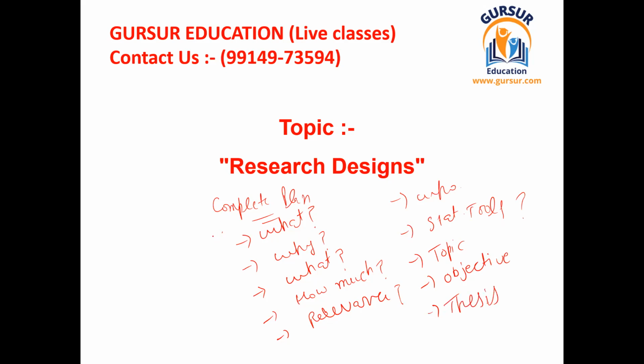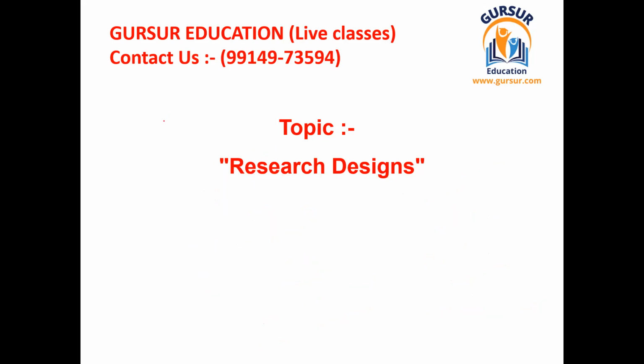This is a complete structure or complete plan. For conducting any kind of research, a complete plan should be there, and this plan, which involves the answer of all these questions, is known as research design. This is a very simple part. A researcher has to answer all the questions bearing in his mind regarding his research. If the research is unplanned, then it can make conclusions which are completely irrelevant and illogical. So these are the research designs.